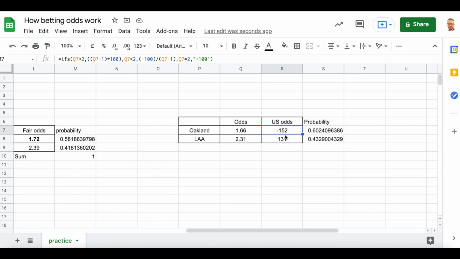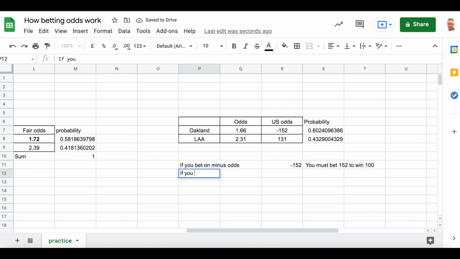So what is the profit if you use American odds? American odds are also the prices on betting market. In this case, for example, if you bet on minus odds, okay, which is in our example minus 152, means that you must bet 152 to win 100, okay?